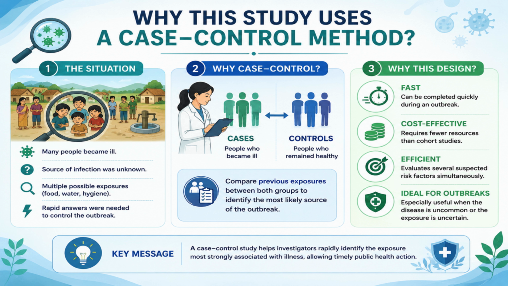effective control measures. A cross-sectional study wasn't suitable because it measures exposure and disease at the same time, making it difficult to establish whether the exposure occurred before the illness. A cohort study would have required identifying and following the entire exposed population, which is often impractical during an outbreak. Instead, a case control study allowed us to quickly compare sick individuals with healthy controls and identify the exposure most strongly associated with the disease.